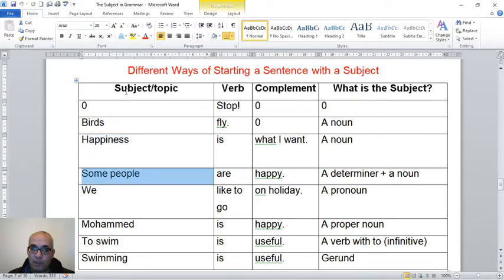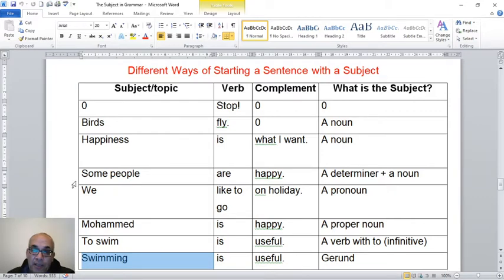Some people is the subject. Some people is a determiner and a noun. Some is a determiner. People is the noun. We is the subject. What is we? It is a pronoun. Muhammad is the subject, and Muhammad is a proper noun. To swim is the subject, and it is infinitive with verb. Swimming is the subject. It is gerund, and gerund is a verbal noun.